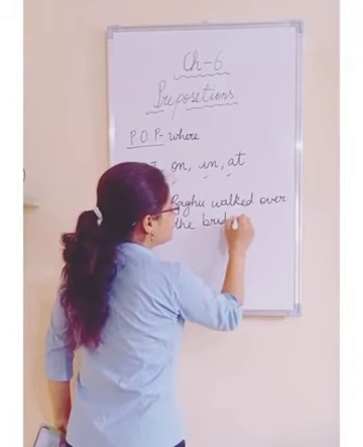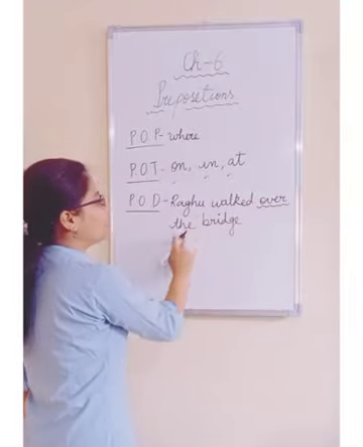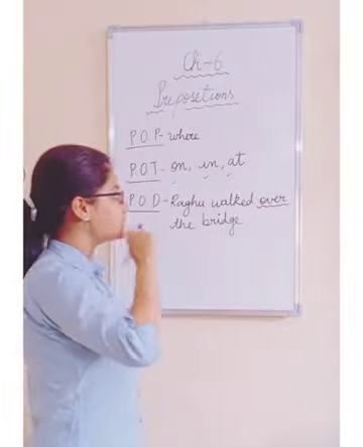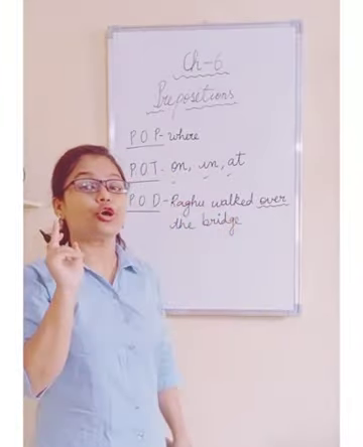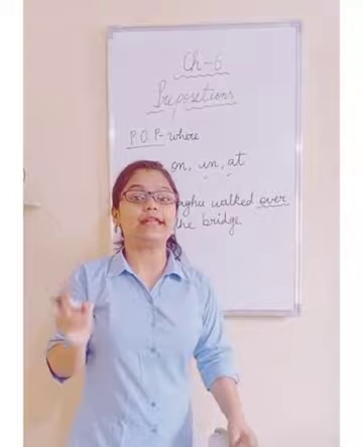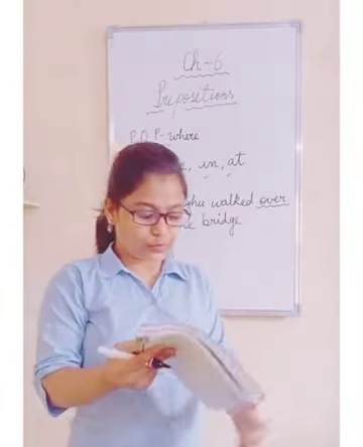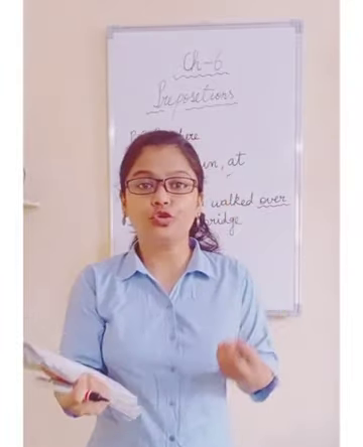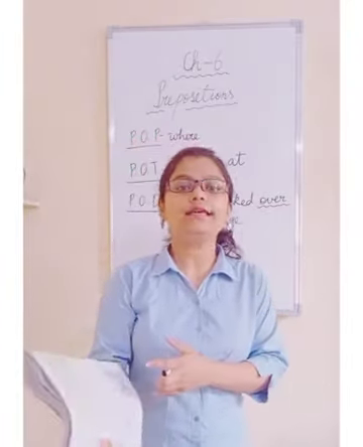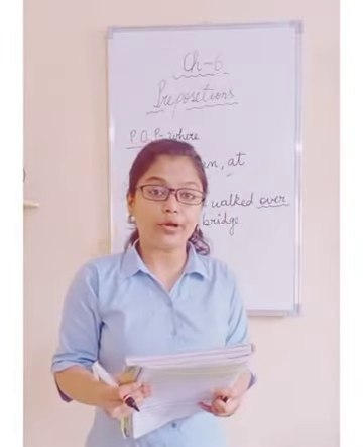Here 'over' is the preposition of direction. It is telling you about the direction. So there are such prepositions like to, at, towards, through, over. All these are prepositions of direction. Are you getting my point?